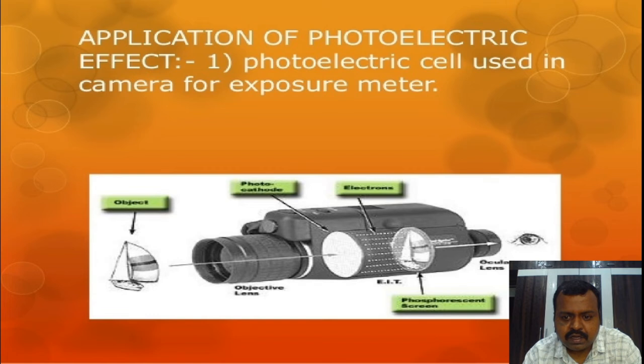When this camera is focused on a particular object to take the photograph, then light from the object enters the camera, and that light is incident on the photocell, which produces photoelectric current. Because of that, the ammeter connected in the circuit gives some deflection, such that the magnitude of the deflection in the ammeter is directly proportional to the intensity of the light entering the camera. And further, calibrations are done on that microammeter to find the correct time of exposure, and this arrangement is called an exposure meter.